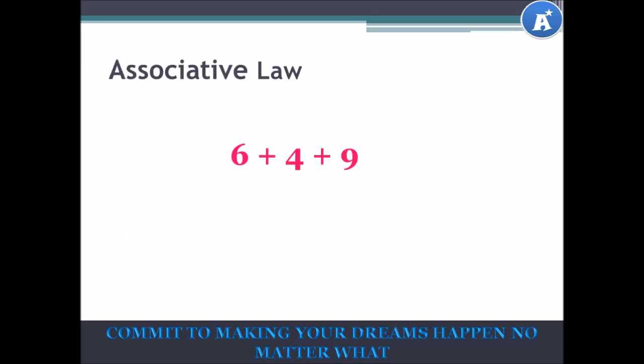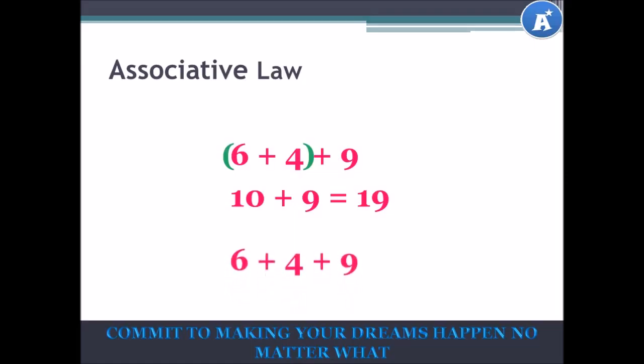The associative law. I have 6 plus 4 plus 9. The associative law deals with the grouping of numbers. Let's group 6 and 4. Now 6 add 4 gives you 10, and 10 add 9 gives you 19.